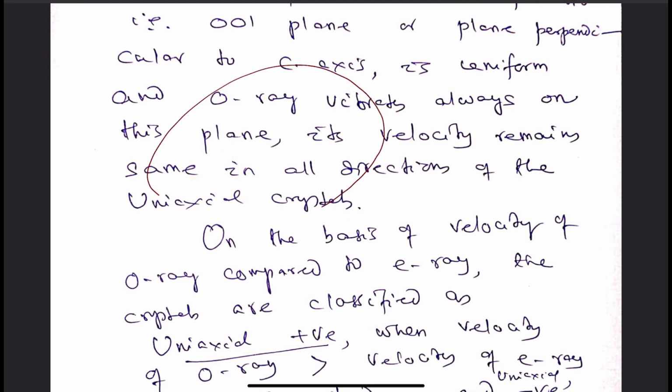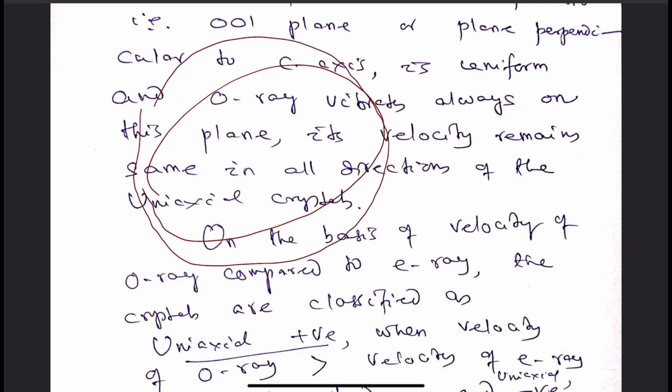That's why along the optic axis direction we find that O ray and E ray match if they see the C axis direction.